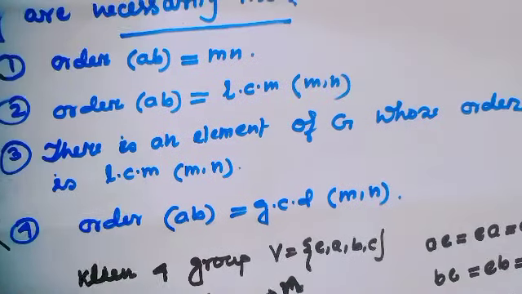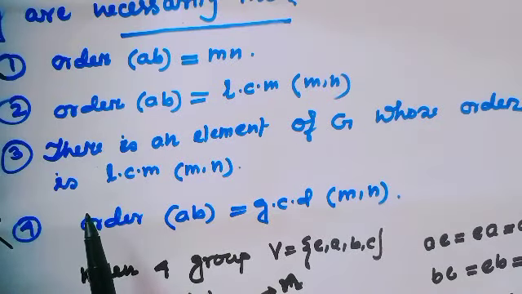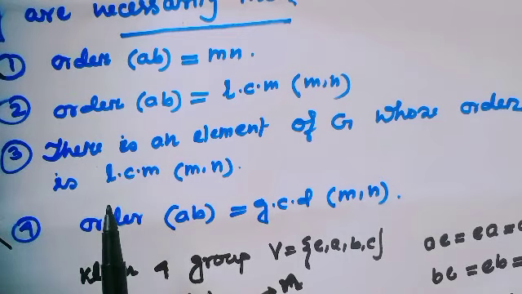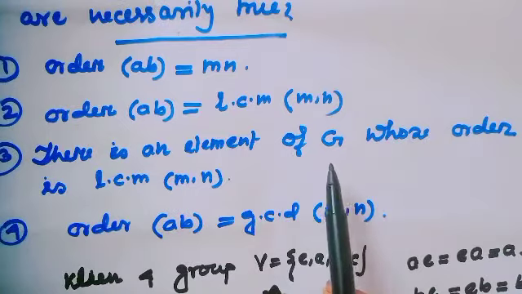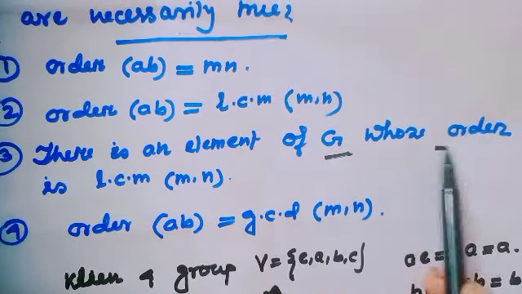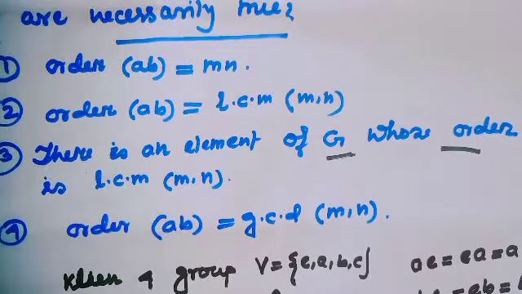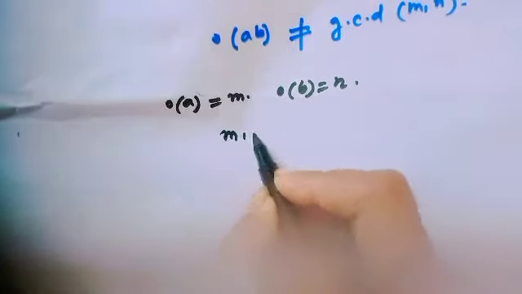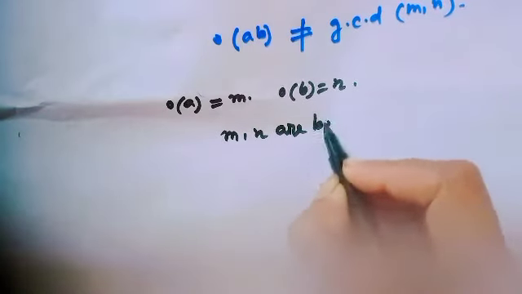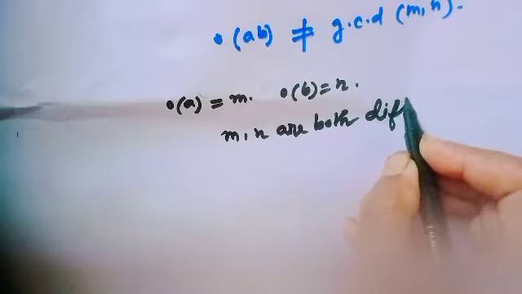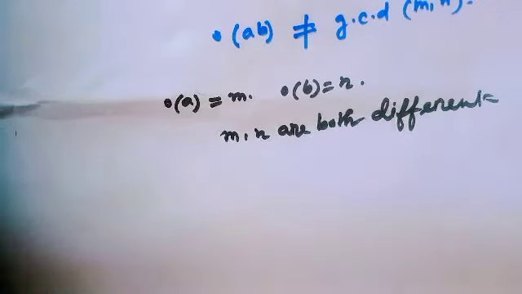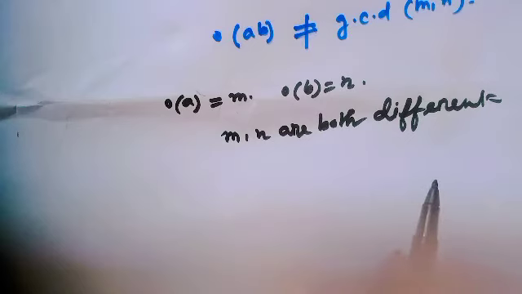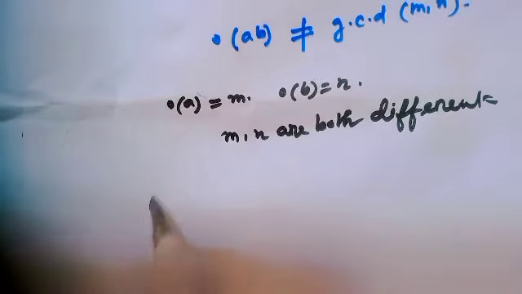Okay? Well, now I will verify the third option. The third option is very interesting. Option three indicates there is an element of the group G whose order is LCM of M and N. The option has given order of A equal to M and order of B equal to N. If we consider M and N are both different, then this would be very interesting. Just think. I have to prove there is an element of the group G whose order is LCM of M and N. And all of us know LCM means